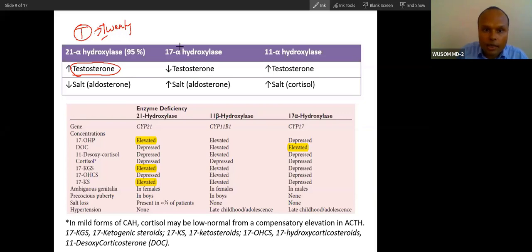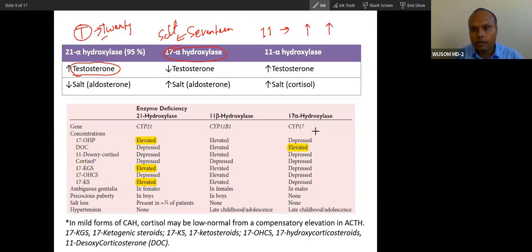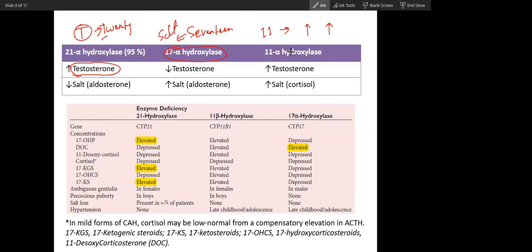Now, if you talk about 17 hydroxylase, 17 means salt. So salt is high, but testosterone is low. Now, if you see 11 hydroxylase, write this 11 like this. So both are high. Will you remember this mnemonic? 11, both are high.